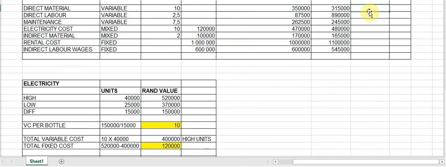Righto. Then the variances are calculated as the difference. So let's see how we're going to argue about this. We're going to say, according to the flexed budget, so according to the budget, we were allowed to spend 350,000. In actual fact, we spent 315,000. So in terms of spending, we spent less than we were allowed to. So this is positive. So I'm going to say the variance is the difference between these two. And this is a favorable variance because I spent less than I was allowed to.